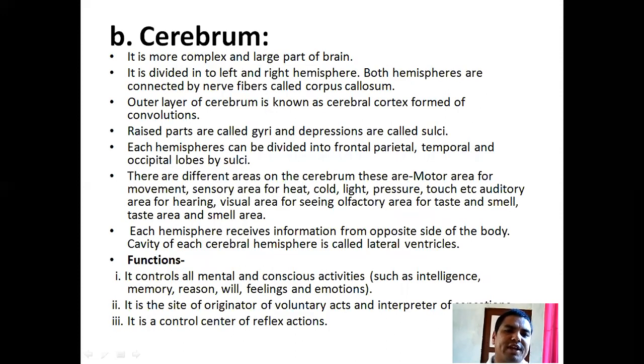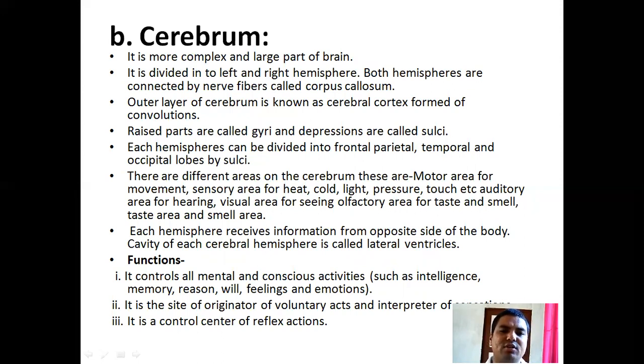Now the turn of the cerebrum. The cerebrum is the more complex and larger part of the brain. It is divided into left and right hemispheres. Both hemispheres are connected by nerve fibers called the corpus callosum.